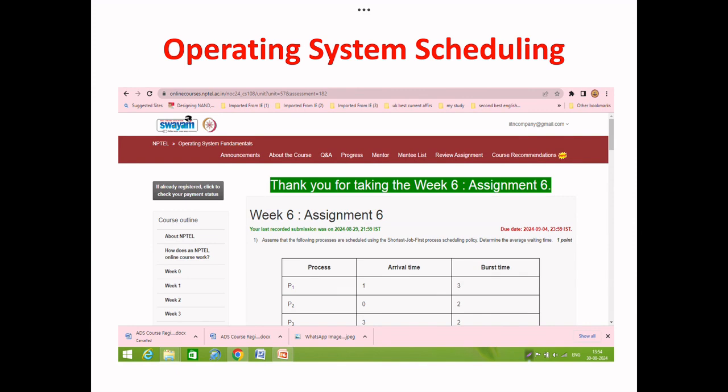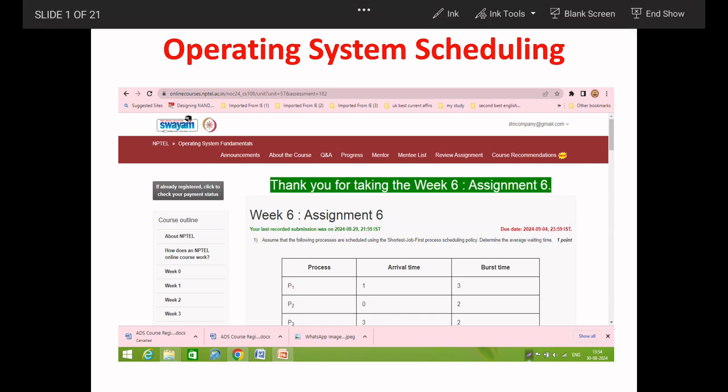Today we will discuss operating system scheduling. This topic is very important for GATE. We will solve the NPTEL 6th assignment.